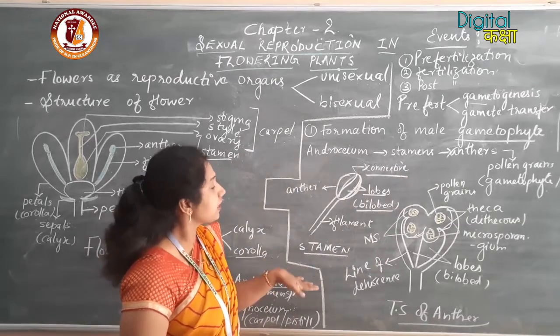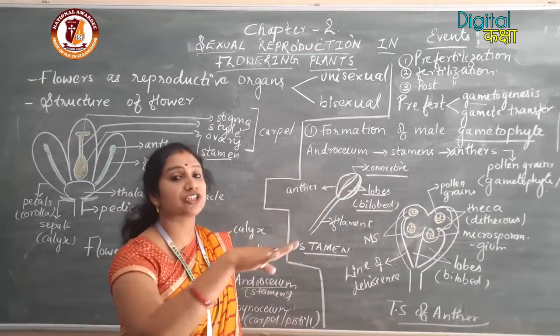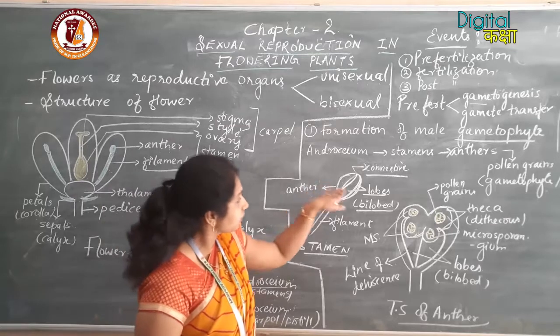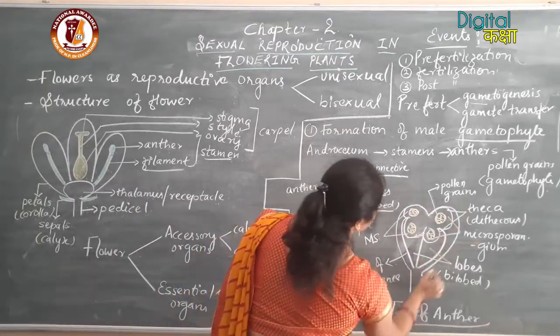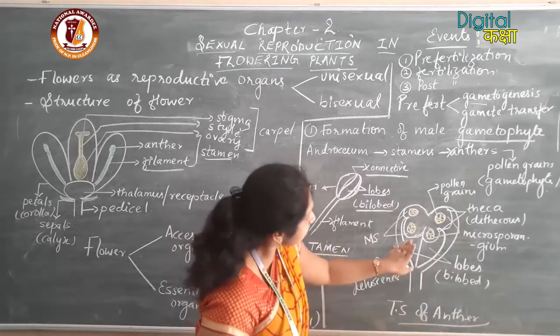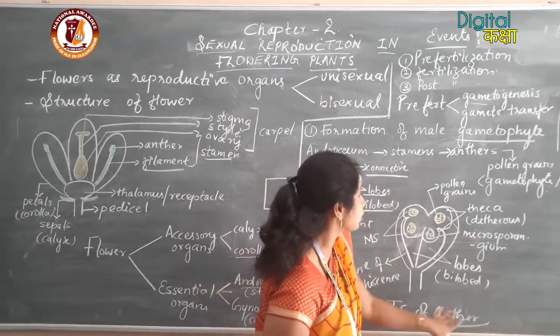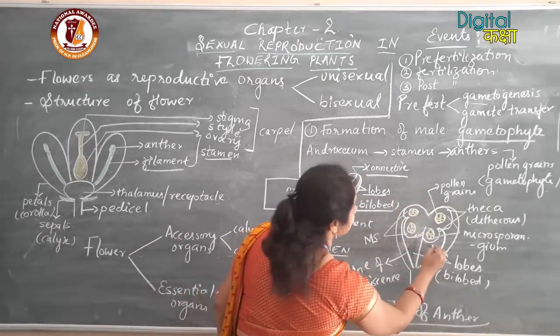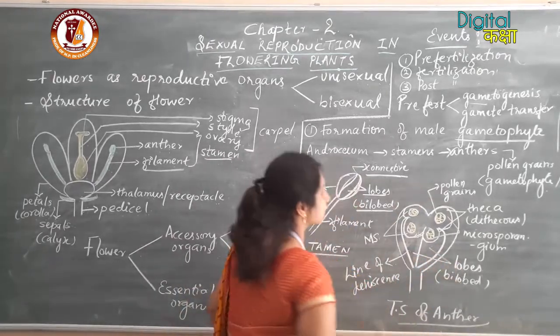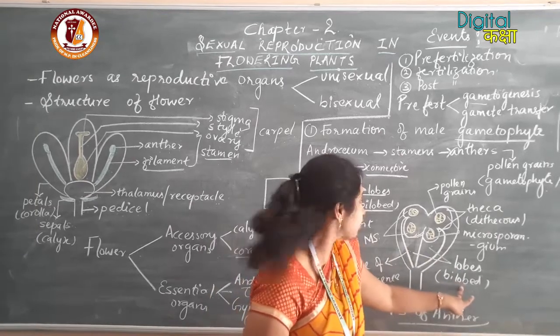Now, if we cut the transverse section of the anther, this part will be exposed. This is the structure of the transverse section of the anther. Here you can see the two lobes of the anther, so it is a bilobed structure.